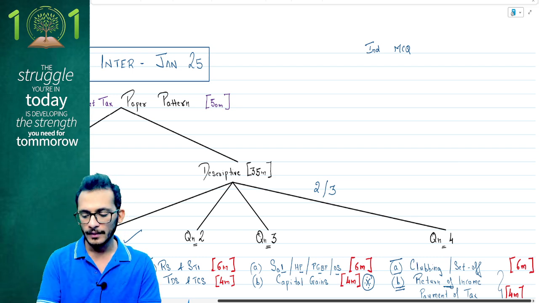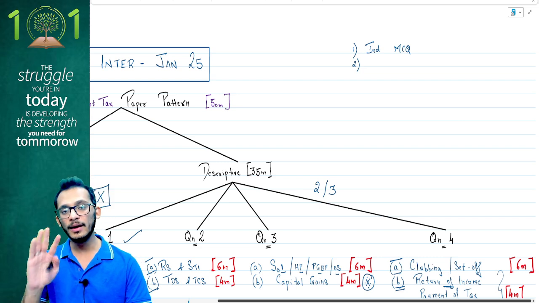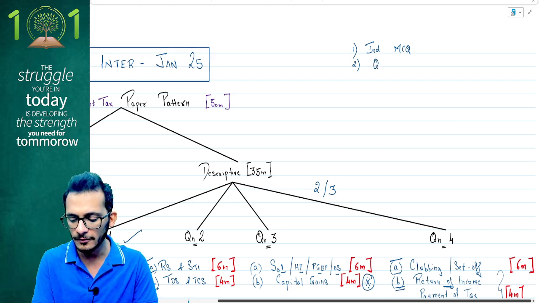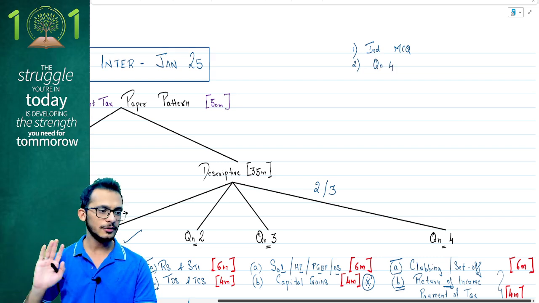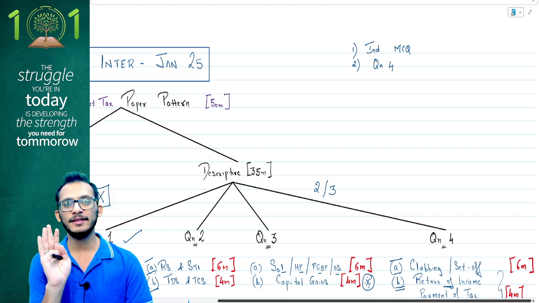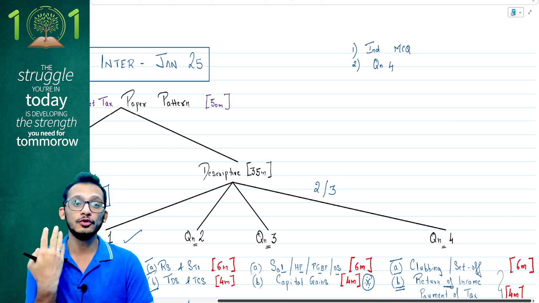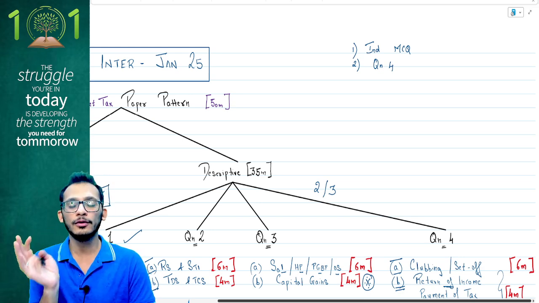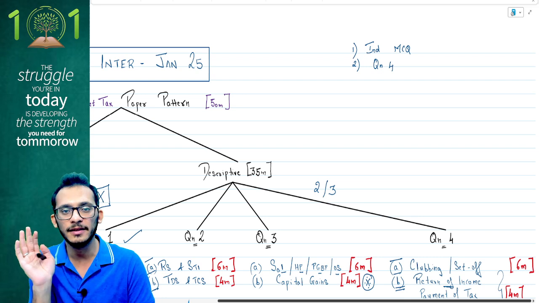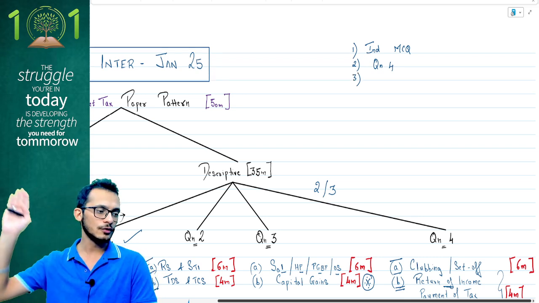Avoid case studies for now. Order number 2: my personal recommendation, if you are comfortable with it, is to always start with question number 4. In 99% of the cases, if people have prepared properly, clubbing, set off and return filing are the easiest chapters. Therefore question number 4 will be a boosting chapter for you, where you can really score good marks and build confidence with the examiner as well.